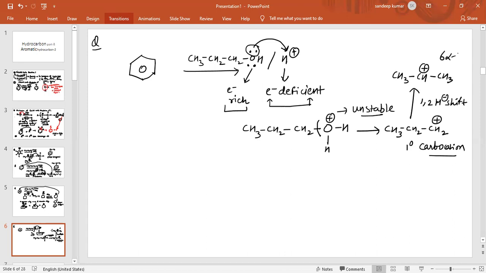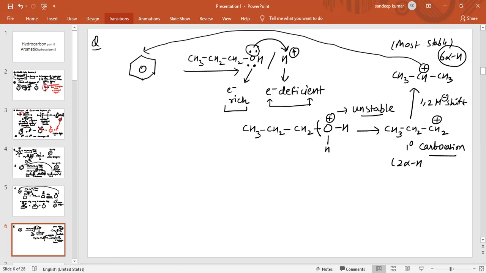So this carbocation has 6 alpha hydrogens, and this carbocation has only 2 alpha hydrogens. Now what happens? This most stable carbocation will attack one of the carbon atoms of benzene, and the product obtained after attack is benzene with CH(CH3)2.